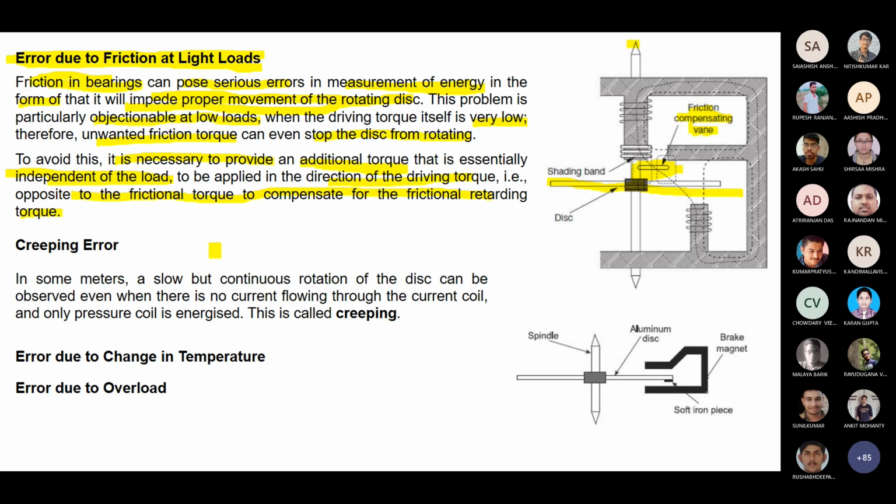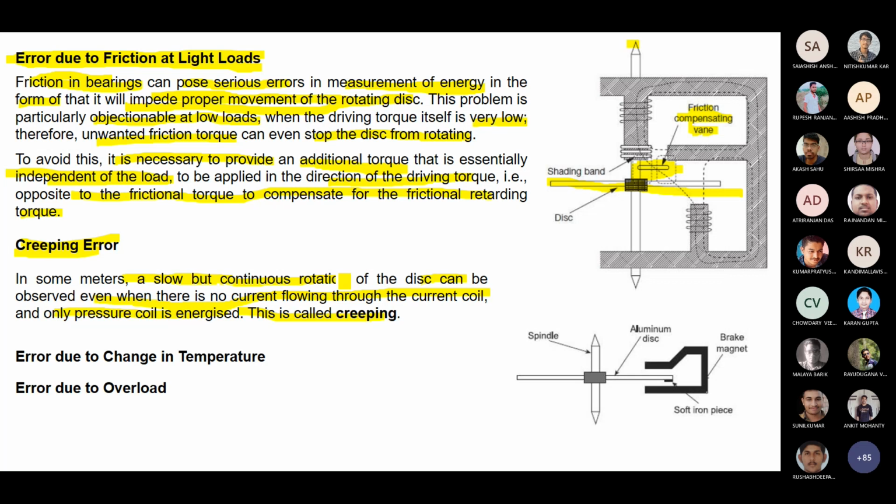So now another thing is called the creeping error. In some meters, slow but continuous rotation of the disk can be observed even when there is no current flowing through the current coil and only the pressure coil is energized. This is called creeping. There is no potential in the current coil, but it is rotating, which means some flux is there. So where are you getting the flux from? The pressure coil has that flux. So that is called the creeping error.